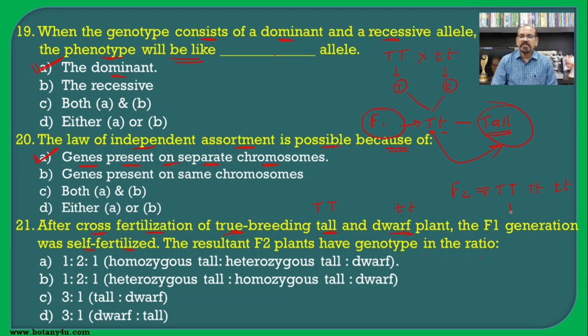So this will be the 1, this will be the 2 and this will be the 1. So 1 is to 2 is to 1, of which the first one is homozygous tall, the 2 are heterozygous tall, and the last one is homozygous dwarf. Hence 1 is to 2 is to 1, that is homozygous tall, heterozygous tall and dwarf. That is the correct answer for this question.